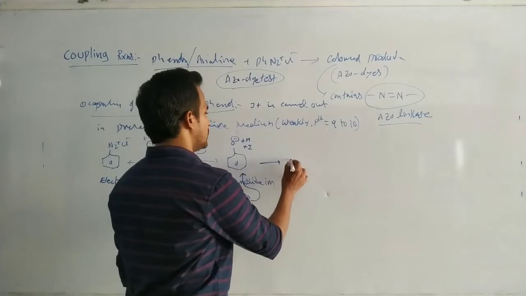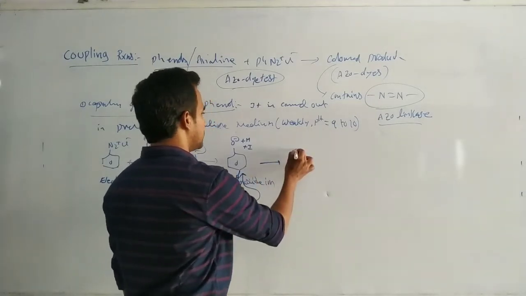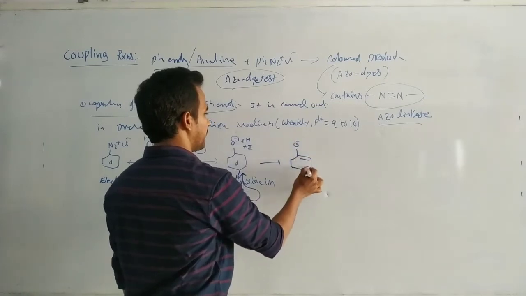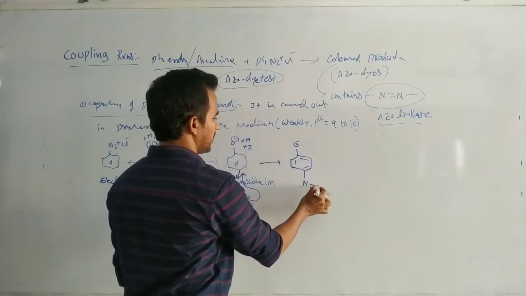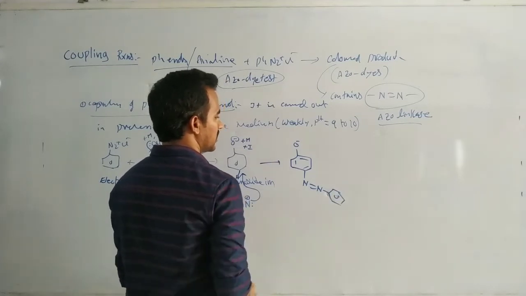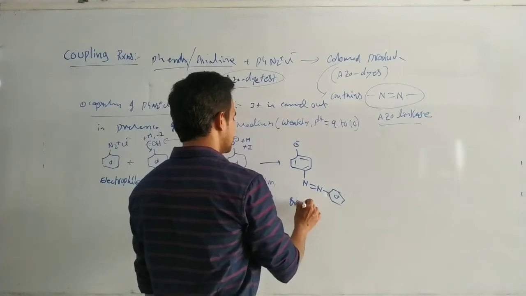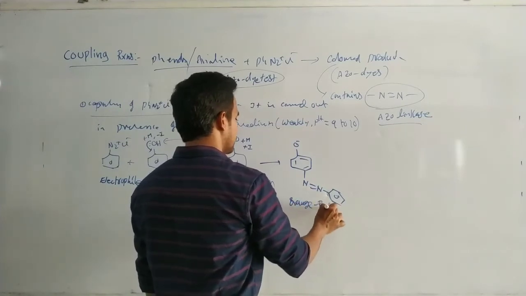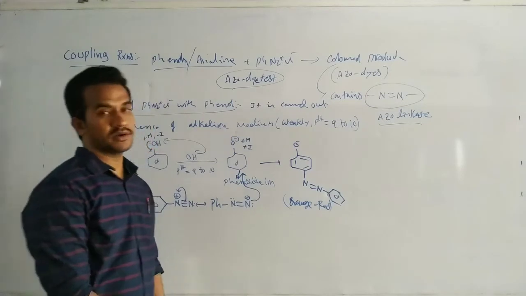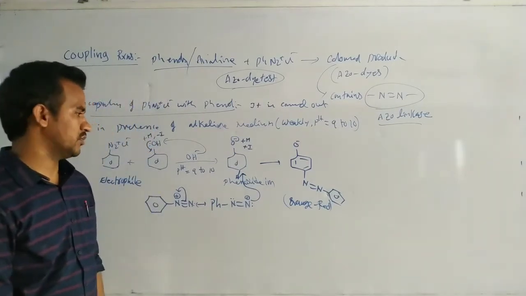At the para position, H plus is replaced by the benzene diazonium ion. This is the azo dye, an orange red colored compound.